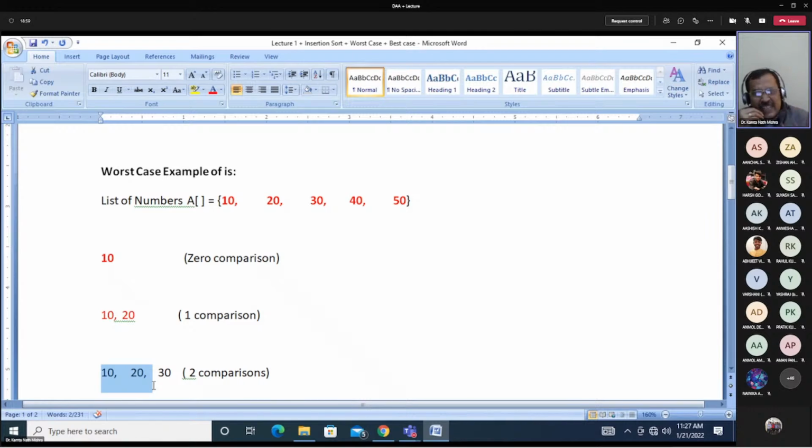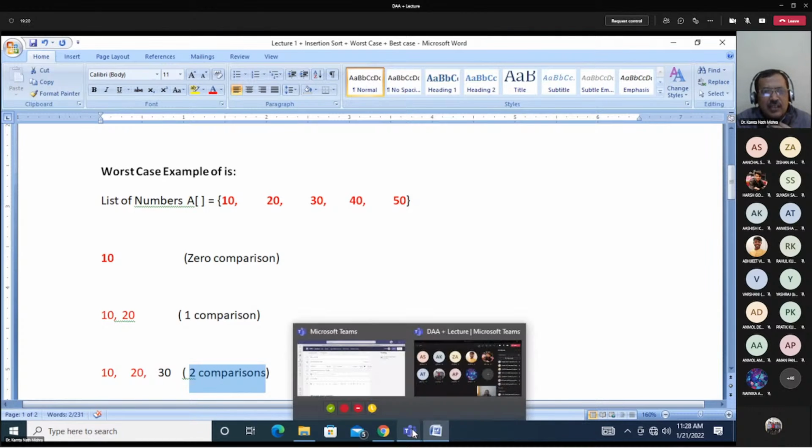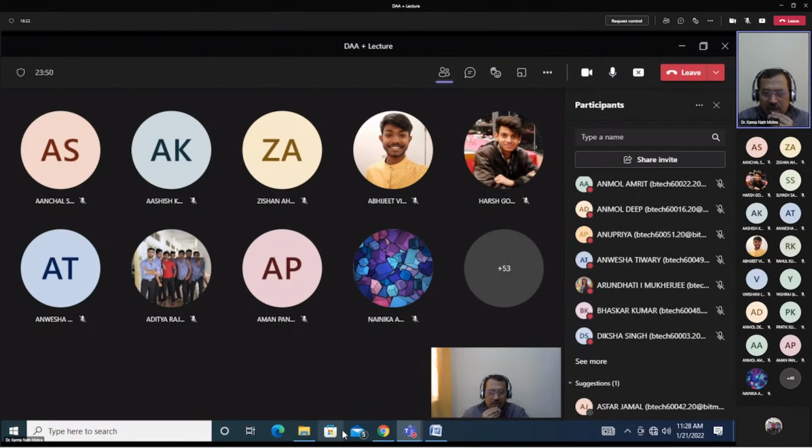If you are using stack, that will be another case. In the starting, I said that we are using arrays. So 30 is placed at position A2 in the array after two comparisons. This is why I have mentioned two comparisons here. Any confusion to any one of you at this point?